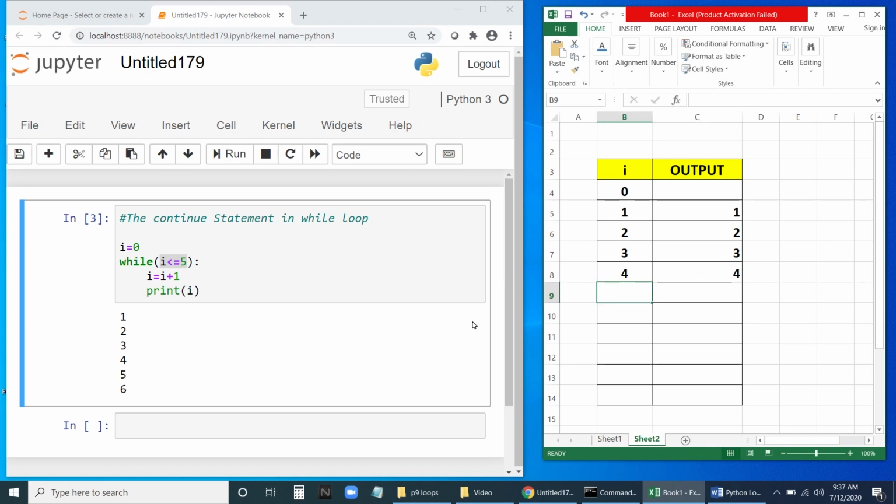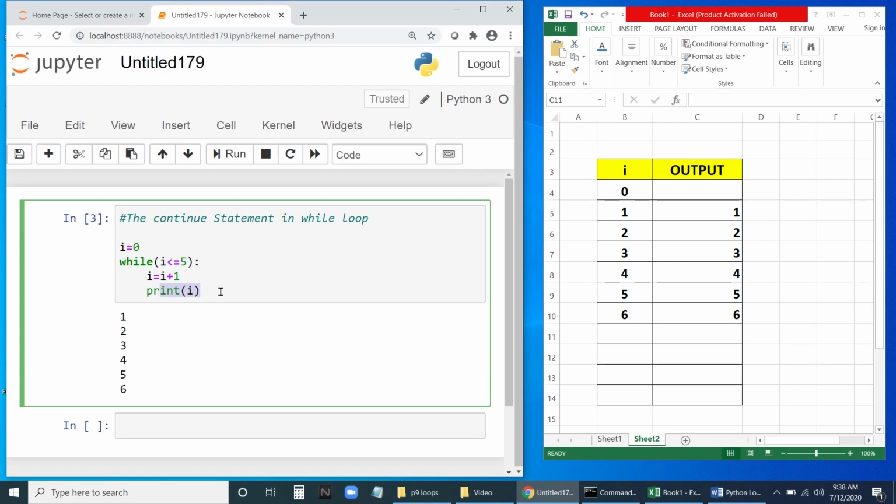Now when it becomes 5, it will print 5. After that it tries to enter. Is 5 less than or equal to 5? It will enter. Then it will increment. Now it will be 6. It will print 6. Then after printing 6, it tries to enter. Is 6 less than or equal to 5? No, it will come out. So it's going to print 1 to 6, because we started with I equal to 0, first we are incrementing, then printing. It's not like we are printing and then incrementing.